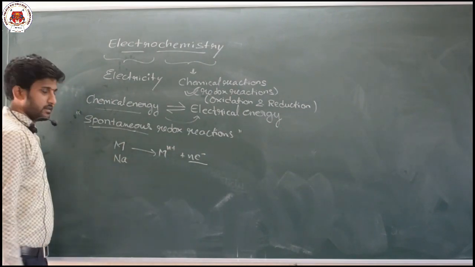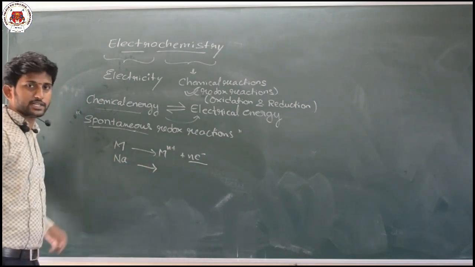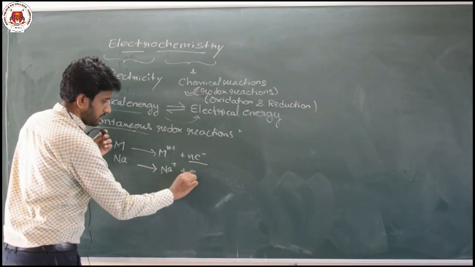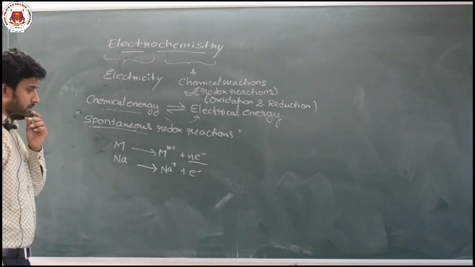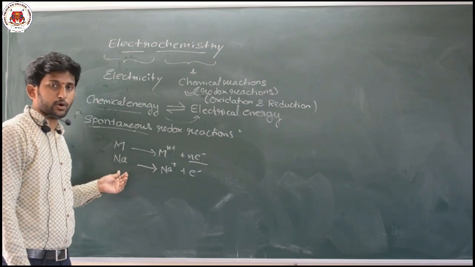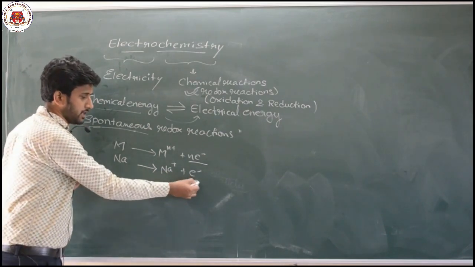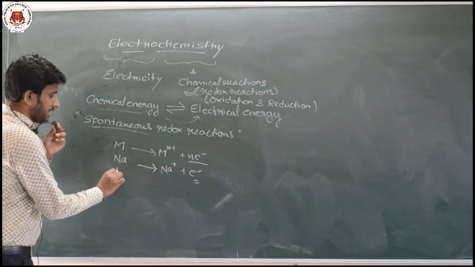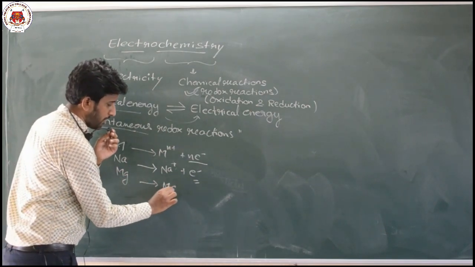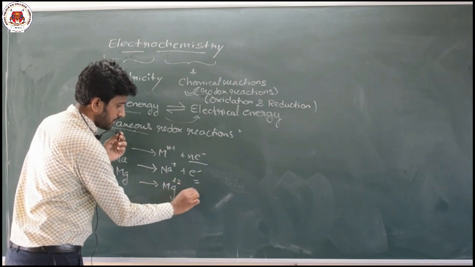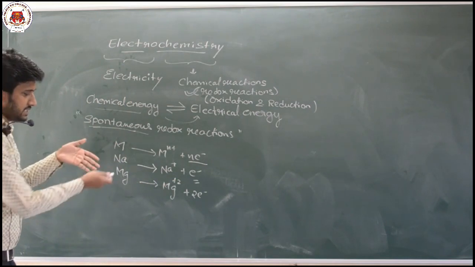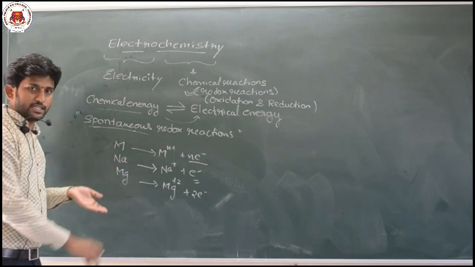Sodium is there. You know, alkali and alkaline earth metals readily undergo this reaction to form one electron, right? So sodium can easily give out one electron, as you know, because of its very low IP. Or you can take Mg also. Magnesium can readily undergo oxidation to form Mg2+ and 2 electrons, right? So these reactions occur spontaneously.